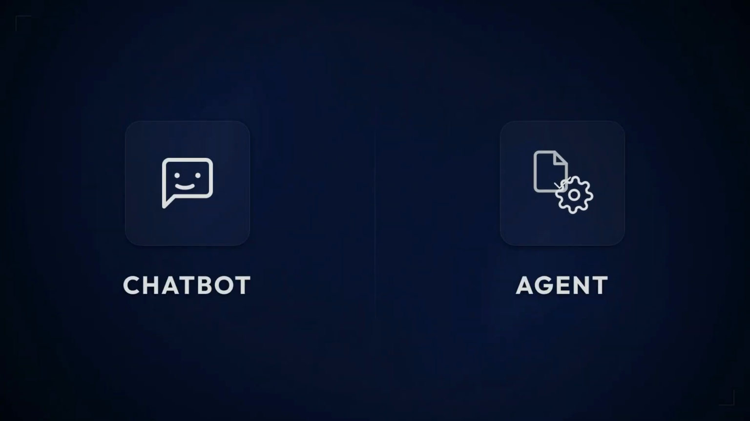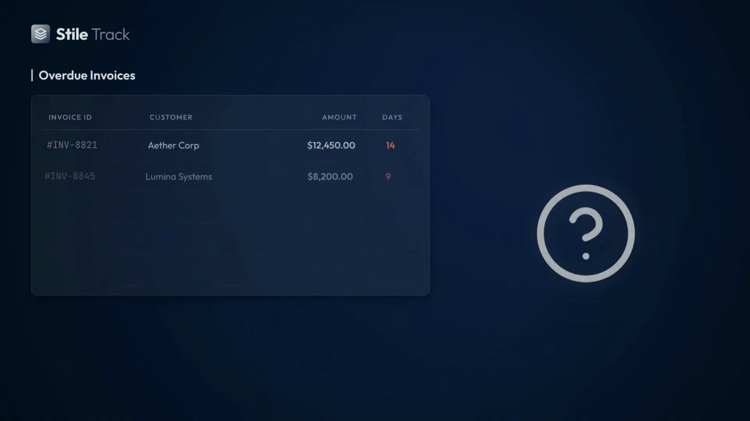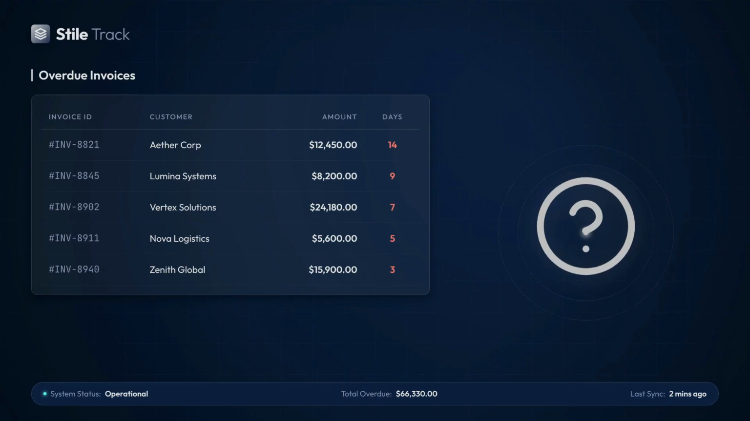A traditional chatbot waits for a question and produces a response. An AI agent is different. It receives a goal. It can analyze the situation, create a plan, select tools, execute several steps, and evaluate the results. For example, instead of merely asking, "What invoices are overdue?"